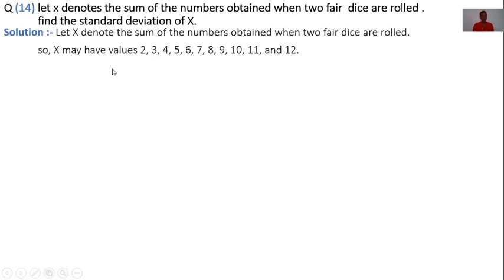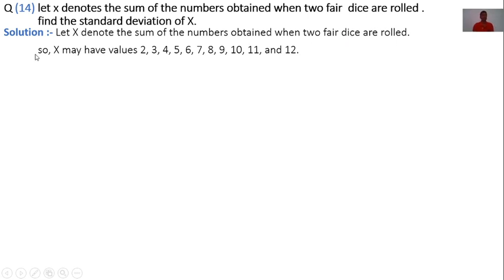Now, its solution: let x denote the sum of the numbers obtained when two paired dice are rolled.